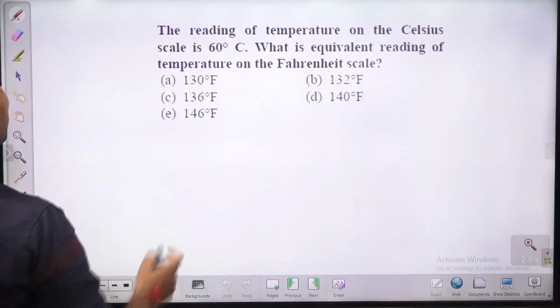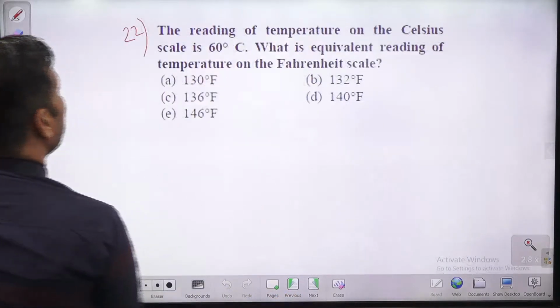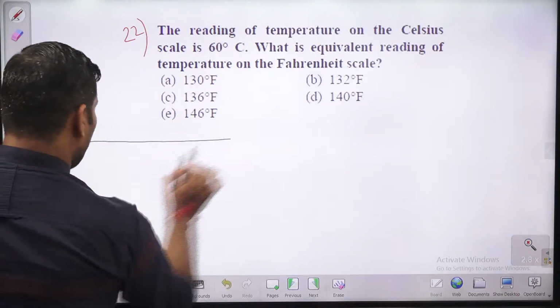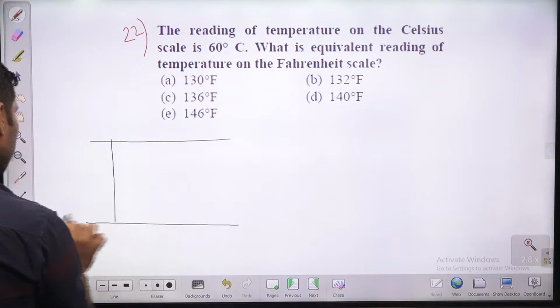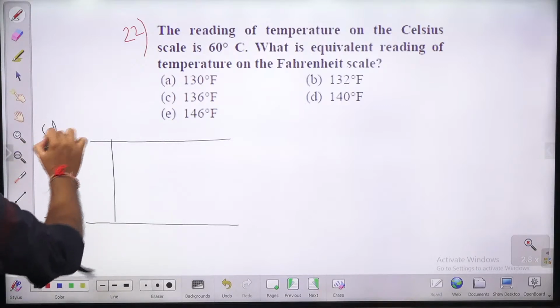ये बड़ा सिंपल टिपिकल क्वेश्चन है बच्चों, बहुत बार पूछा जाता है. सिंपल क्वेश्चन है. The reading of a temperature on Celsius scale. Guys, on Celsius scale, what is the steam point? Ice point, steam point क्या होता है? This is ice point. This is what? Steam point.